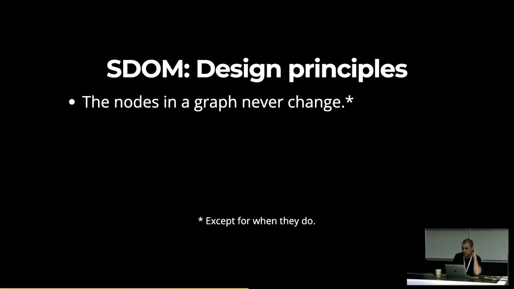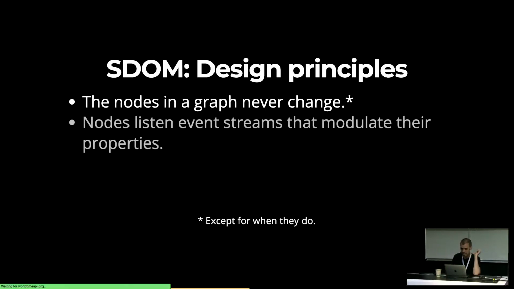So the design principles. The nodes in a graph never change. And that's why it's called static DOM. Asterisk, except for when they do. And I'll get to when that happens. But imagine that it's static. So you create a bunch of nodes and they just live, meaning that you have 10,000 sine wave oscillators, and that's it. You allocate them and you never take them away, and they're just there in your graph. And you have 20 gain nodes, and you just allocate them. So stuff's not coming in and out on the fly like the piece starts, and you just allocate a whole bunch of stuff. So that's the first thing.